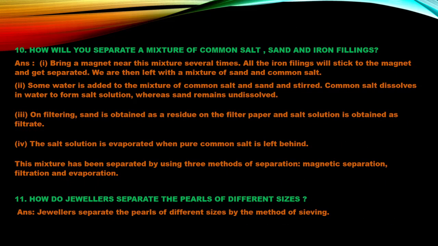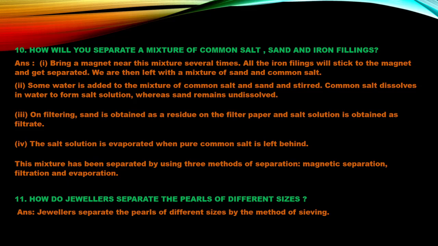How will you separate a mixture of common salt, sand, and iron filings? By common sense, first we bring a magnet near the mixture. We have to bring it several times, and you will see all the iron filings will be attracted towards the magnet and get separated. So first we are separating the iron filings. Next we are left with the mixture of sand and common salt.